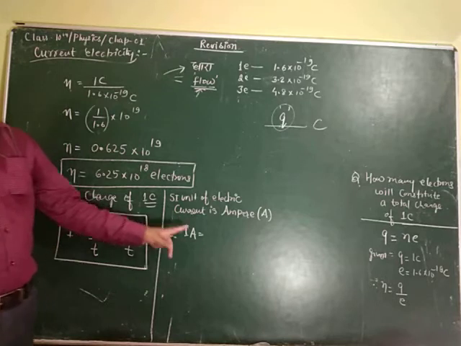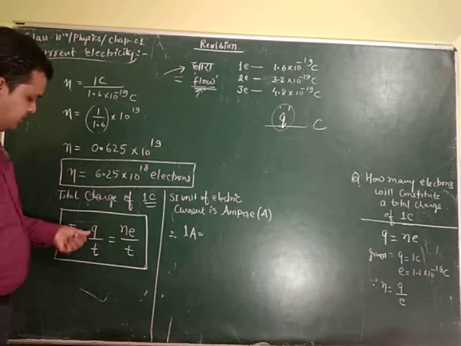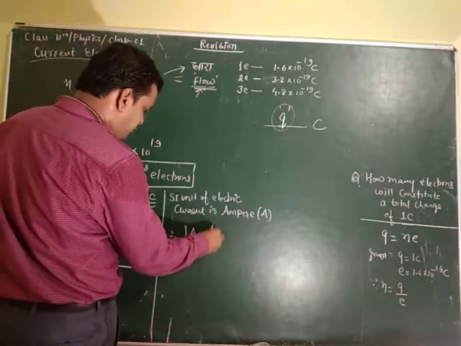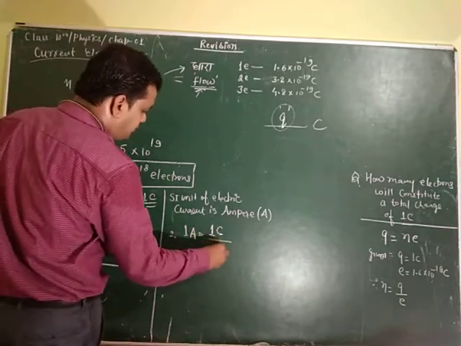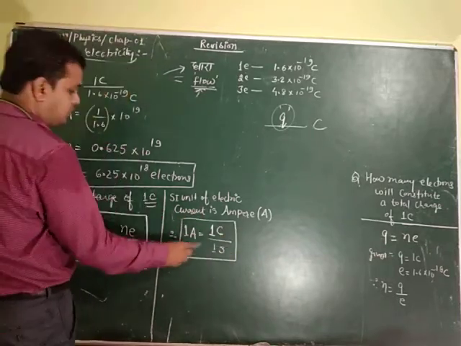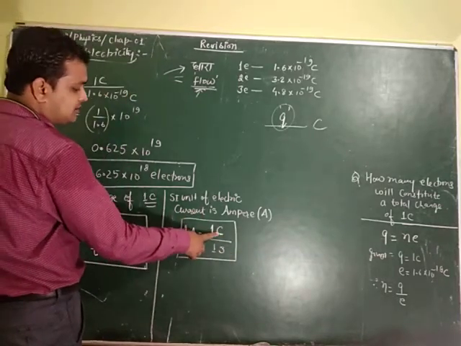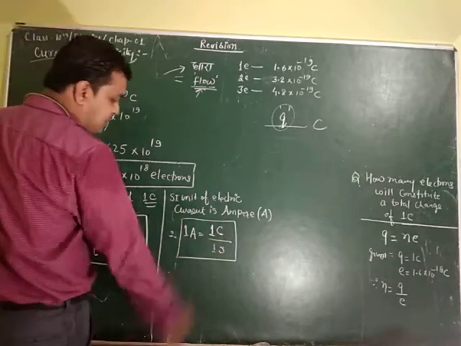There are a number of definitions of 1 ampere, but we have to study only this one. If this quantity is to be 1, we take unity for both: 1 C for coulomb and 1 second. If 1 coulomb of charge passes through a conductor in 1 second, then we call it 1 ampere of current.